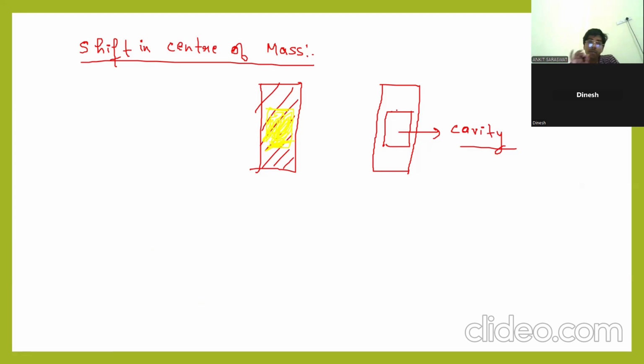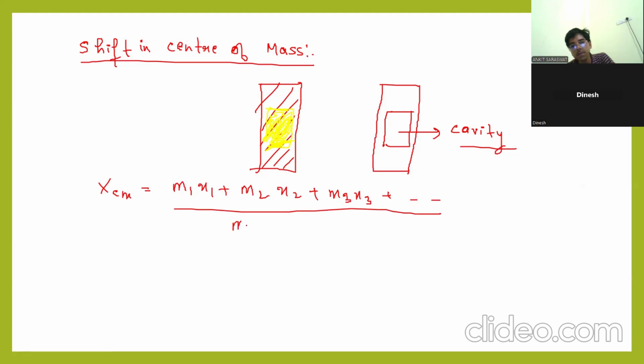Now I am giving you the direct formula. If you want to write it directly, no worry. Write down: if the center of mass shifts, it will shift in both x and y. What you have learned, x_cm, will be m1 x1 plus m2 x2 plus m3 x3, like this you are writing, divided by the total mass.